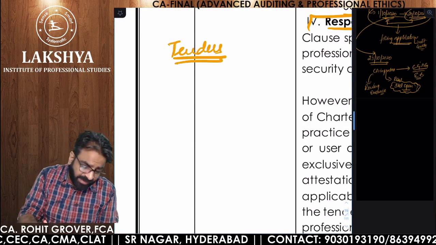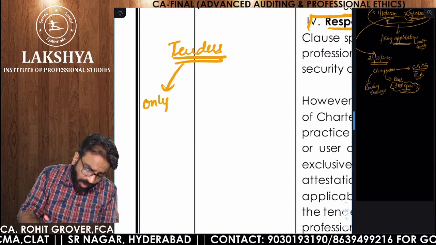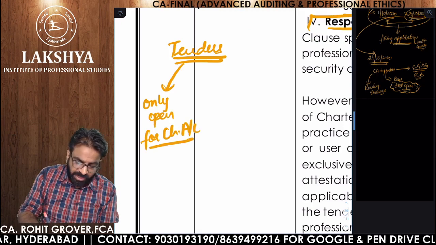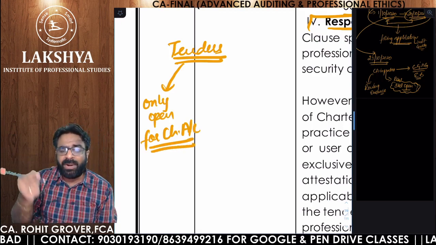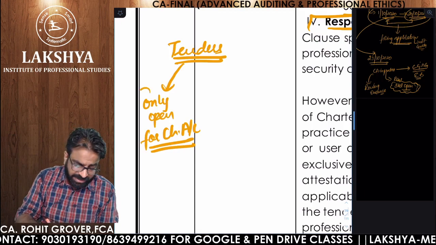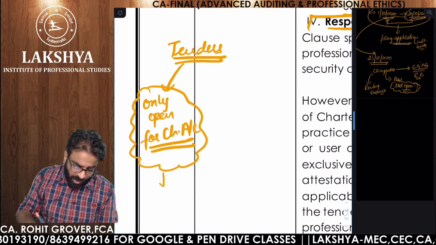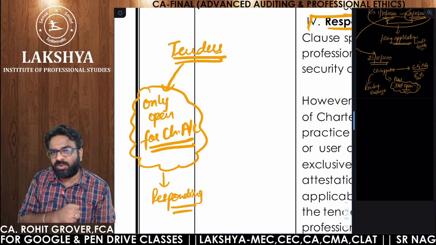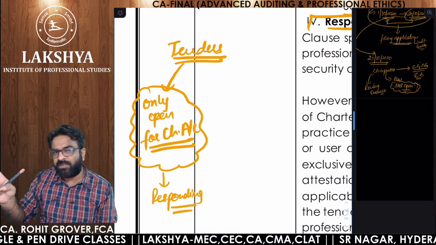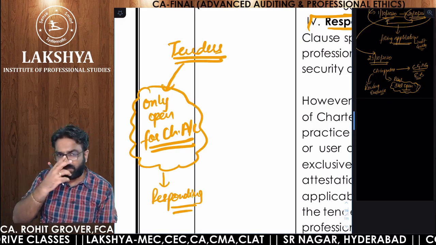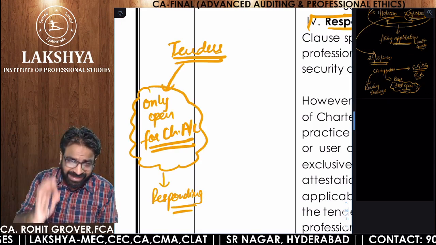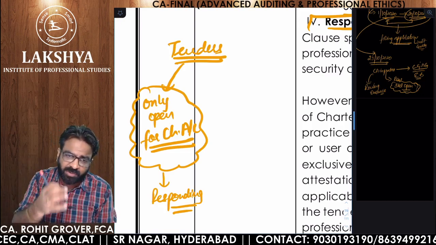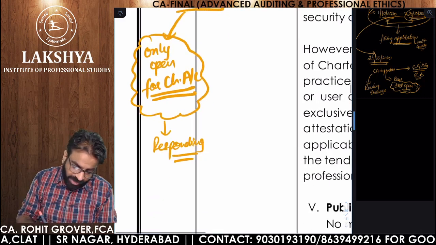Now listen to this. If the tender is only open for chartered accountants and you are responding to that, are we degrading the other professions? Are we degrading the other professionals or not? Yes. So if the tender is open only for chartered accountants, they are asking you to reply only if you are a chartered accountant, and then you are replying or responding, you are guilty of professional misconduct.